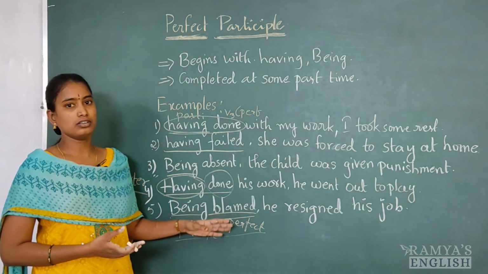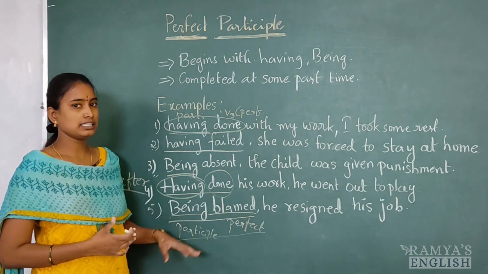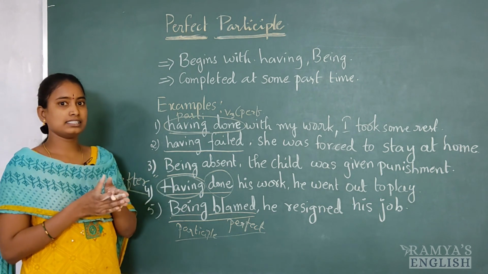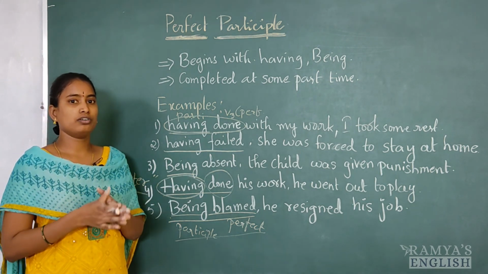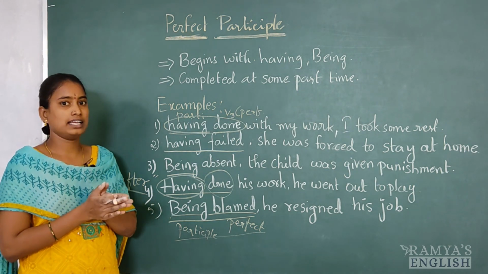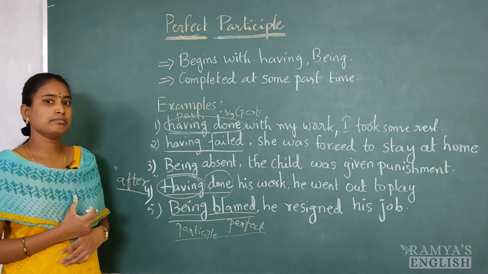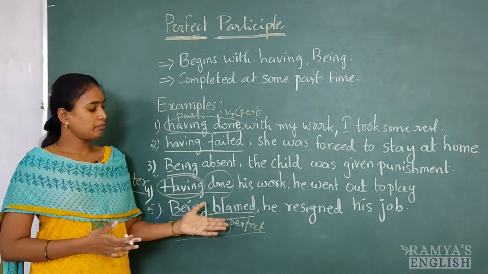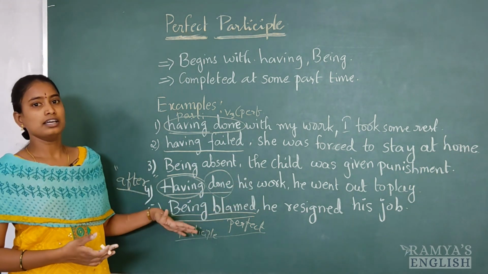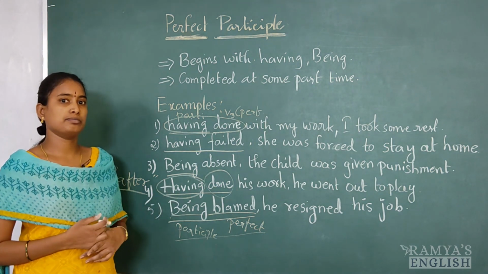So like this also we can express. But in short, to minimize the length of the sentence, maybe in spoken English or written English, we use this perfect participles. Being blamed, comma, he resigned his job. Simply we can express a sentence by using perfect participles.